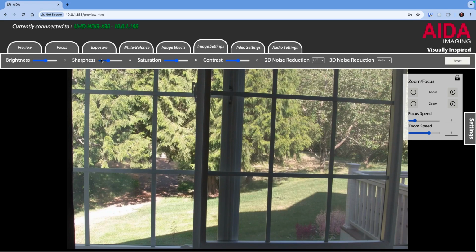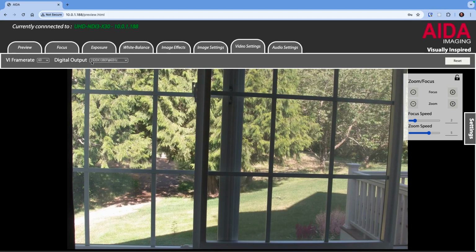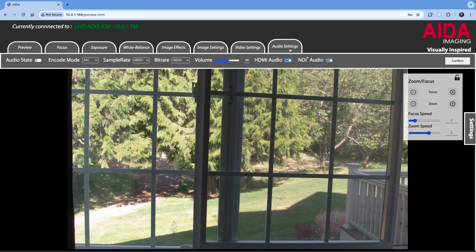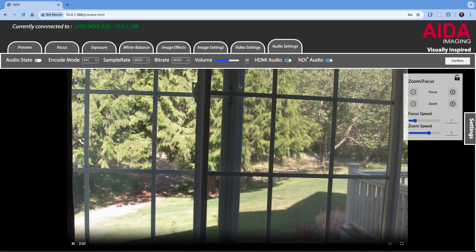Video settings. This is for the digital output on the camera, which I think is the HDMI port. It's currently set to 1920 by 1080. We don't really care what that rate is, so I'll just leave it. Audio, again, we don't use audio, so pretty much you don't need to worry about any of the settings here. You can turn them off if you want. So that's a brief overview of the web interface.